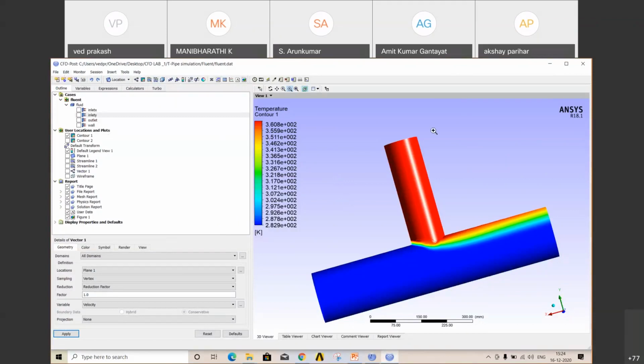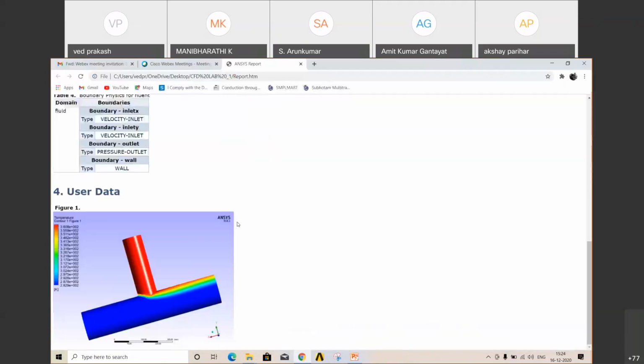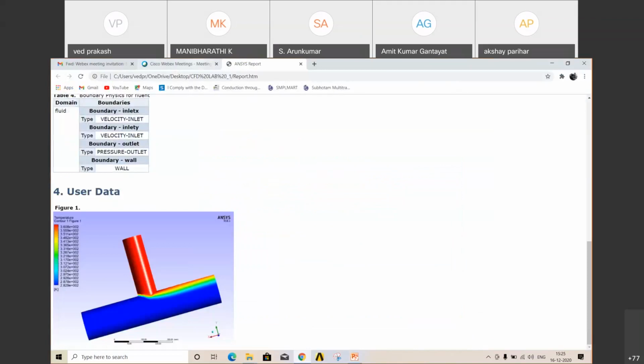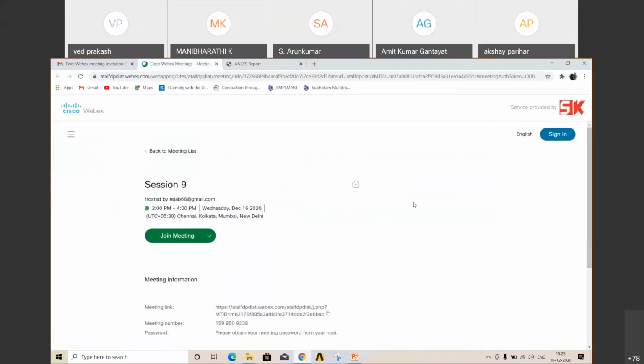If you have any doubt, you can ask me now. Okay, I'm closing this. All right. So first we created geometry. After that, first geometry, meshing, then solution, then post processing. In the next session, we can use some micro channels and see what is going on in those kinds of problems. Okay. Thank you.